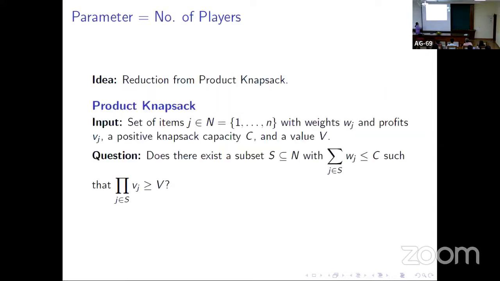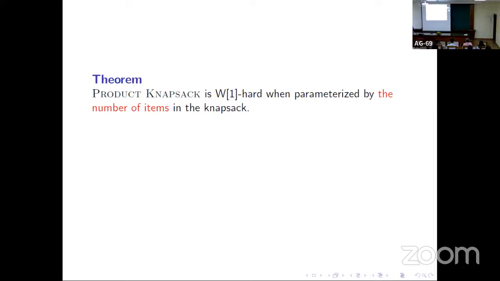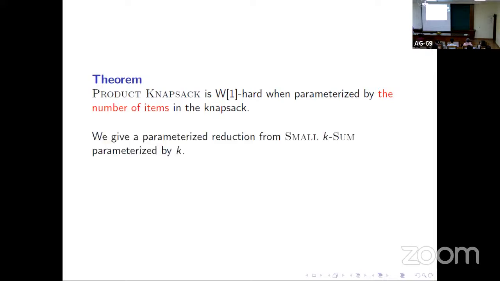If we see the reduction that we had in mind, that only proves the weak NP-hardness. But we wanted to prove W1-hardness. So for that, we prove a theorem that says that product knapsack is W1-hard when parameterized by the number of items in the knapsack. To prove this theorem, we give a reduction from the small k-sum problem parameterized by k. It can be noted that this result may be of independent interest. So this is a theorem.